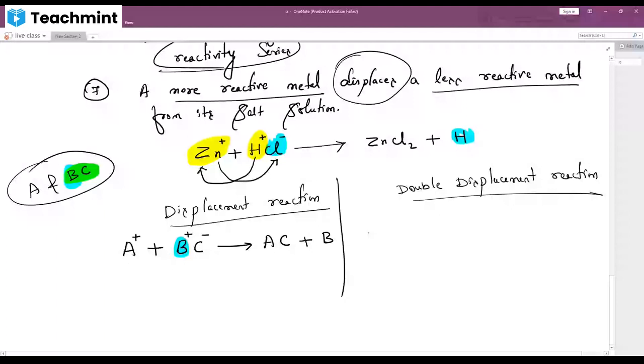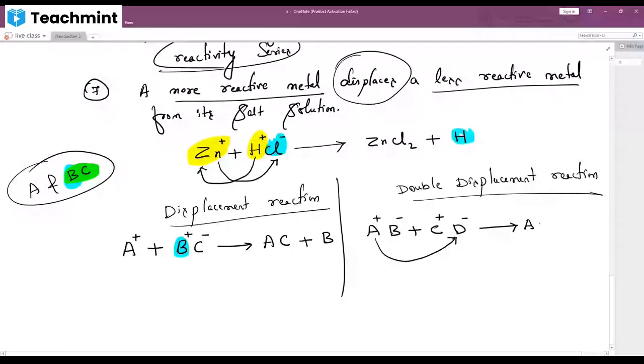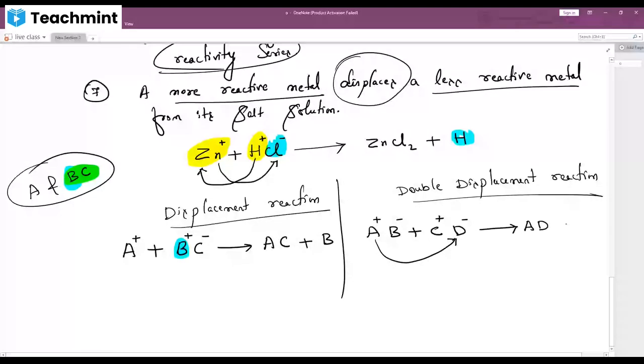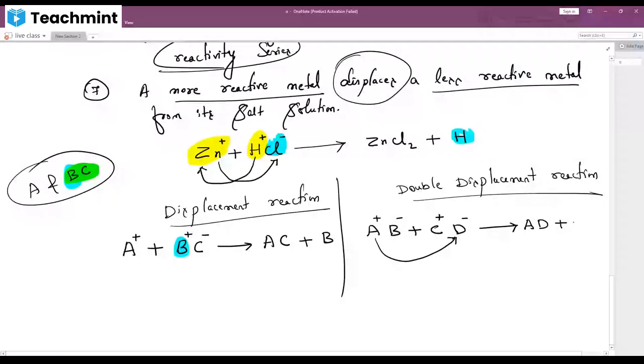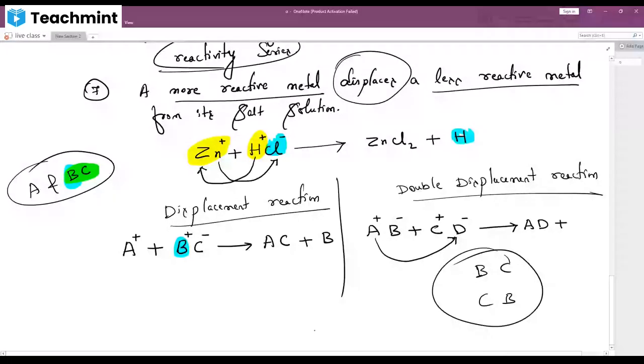AB plus CD, when they react: A is positive, B is negative, C is positive, D is negative. Now A reacts with whom? A positive reacts with the negative, D, and it becomes AD plus BC or CB. We have to write BC or CB, be careful, always we have to write positive first, then negative.